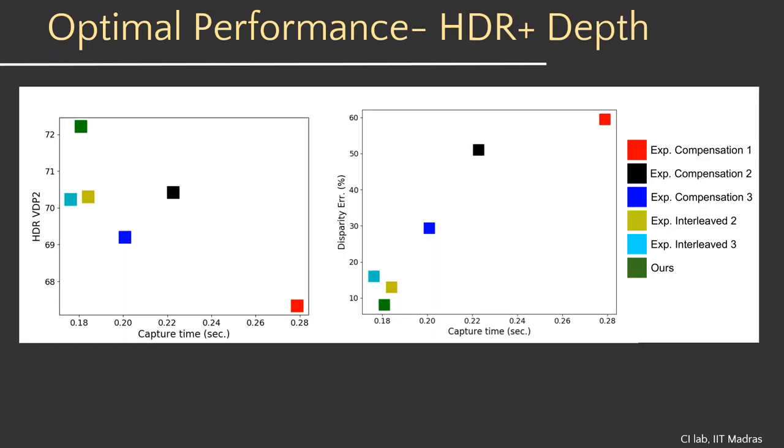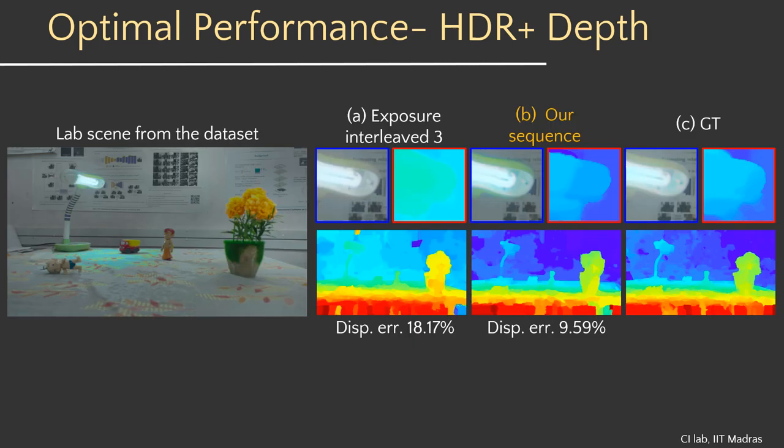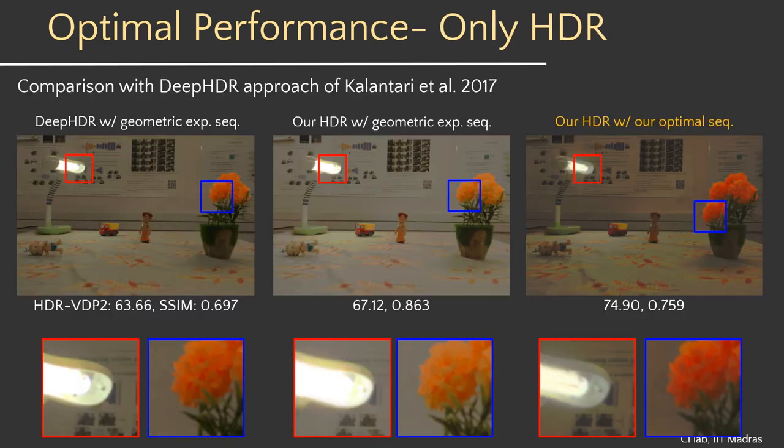The HDR and depth obtained from the proposed method, in green, show better quantitative performance compared to those obtained from common naive exposure sequences. Capture time is also quicker than most other naive sequences. Even visually, the performance is much better than other sequences and close to the ground truth. Comparison with single camera HDR also follows a similar trend. Compared with both naive single camera HDR as well as deep learning based techniques such as Deep HDR, the proposed technique gives comparable or better results.